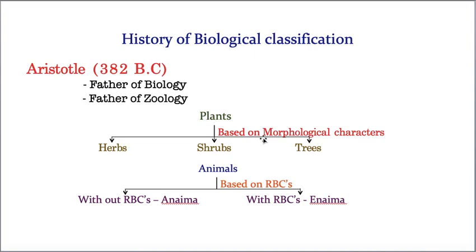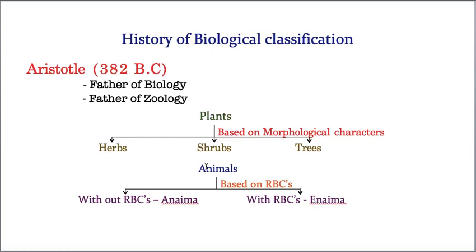Herbs means weak stemmed plants. That means the stems won't be strong because their xylem and phloem won't be hard. That's why herbaceous plants or herbs means weak stemmed plants. Whereas the next one is shrubs. Shrubs means medium tall plants. I can say they are bushes. They are not too tall like trees or too short like herbs. So medium tall plants or bushy plants will be considered as shrubs.